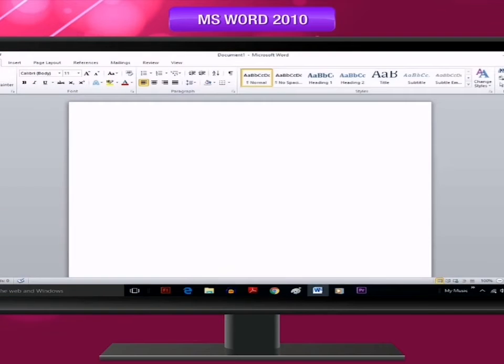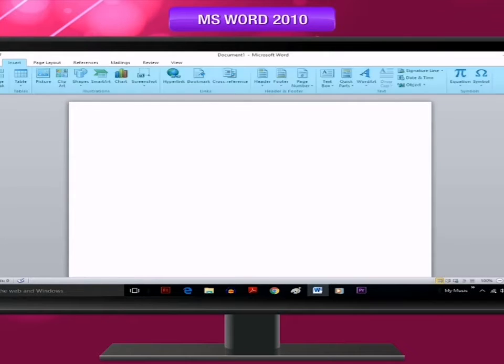In the beginning, Home tab is selected that displays the most commonly used commands while typing the text and formatting it. If you select Insert tab, it starts displaying other tools that are related to insert picture, clip art, table, shapes, chart, or other things.